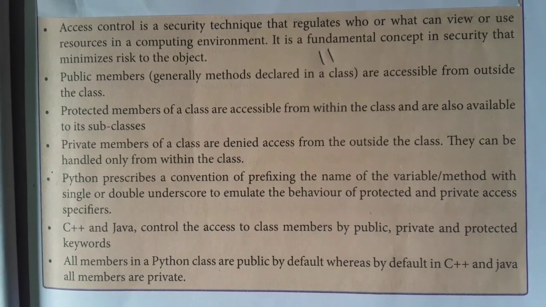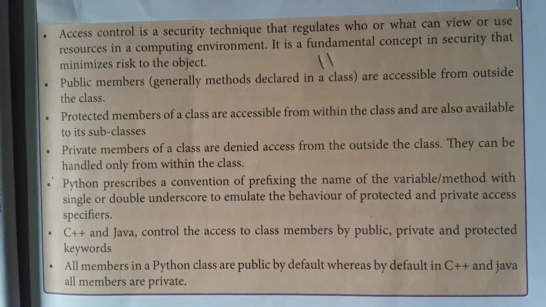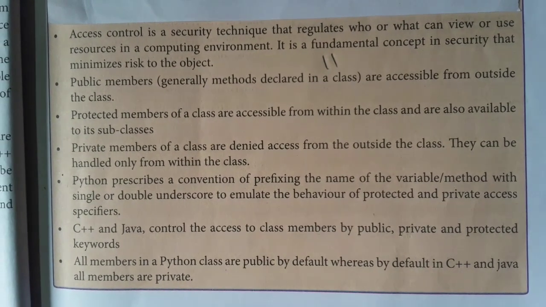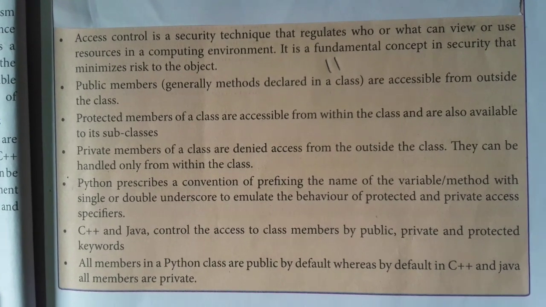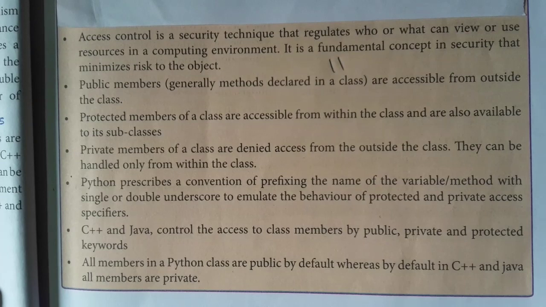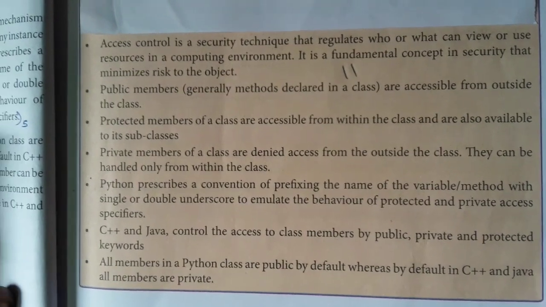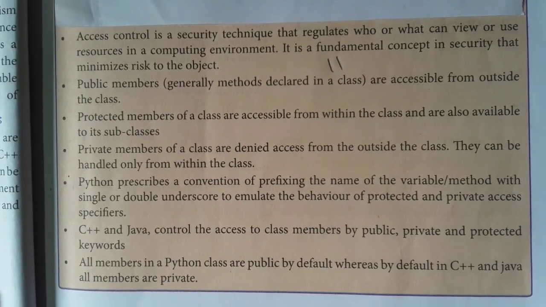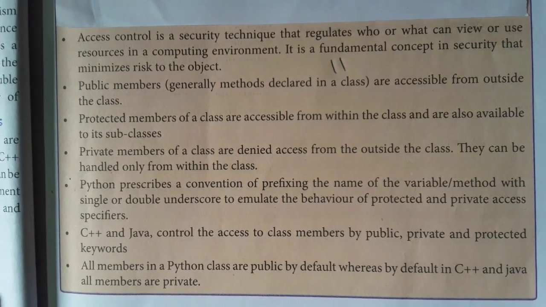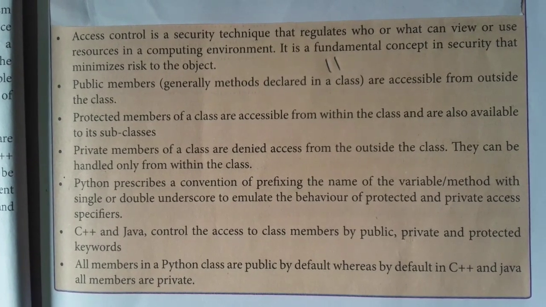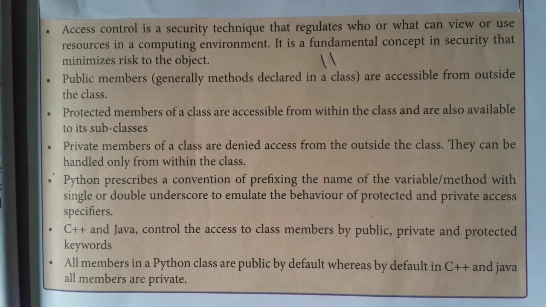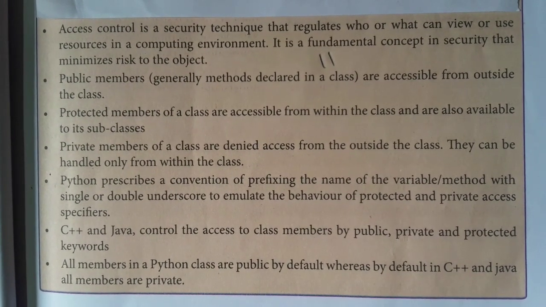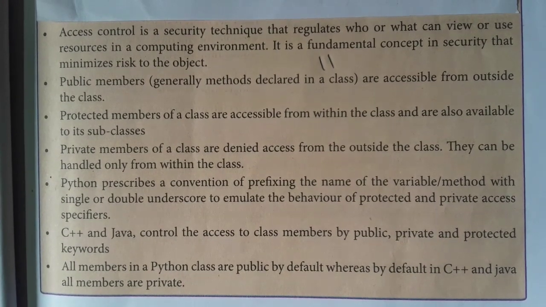Next is access control. Access control is about who is going to use the data. How we provide the permission to use the data, that is access control. Access control is a security technique that regulates who or what can view or use resources in a computing environment. This is the basic thing used to reduce the risk. And three kinds of members are used.